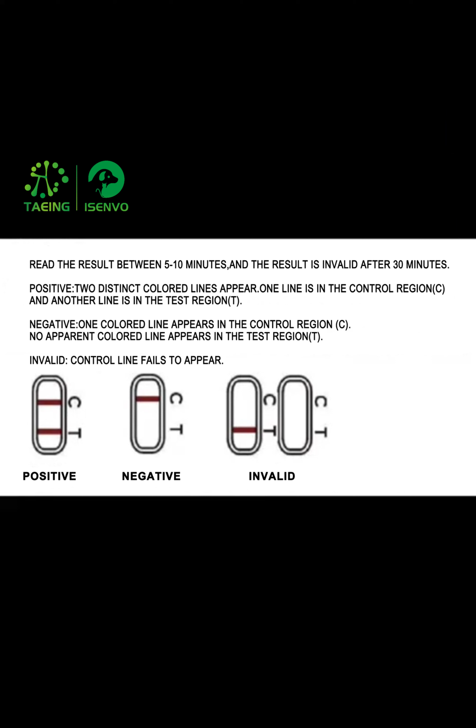Negative: 1 colored line appears in the control region C. No apparent colored line appears in the test region T. Invalid: control line fails to appear.